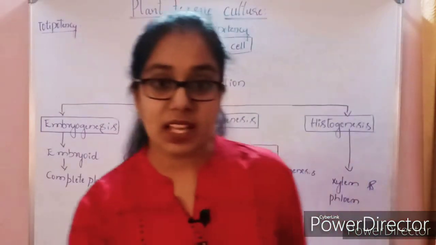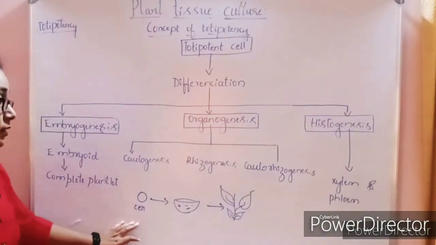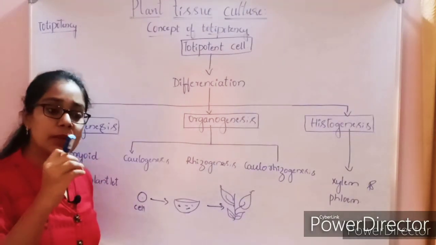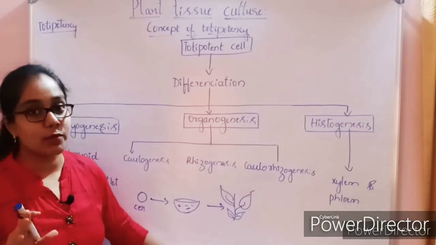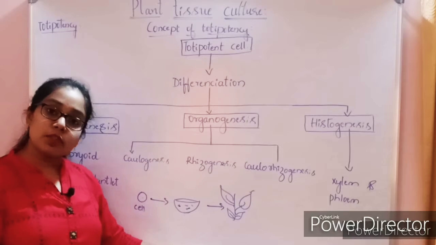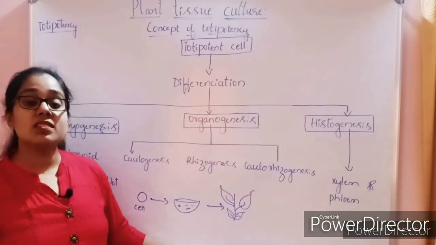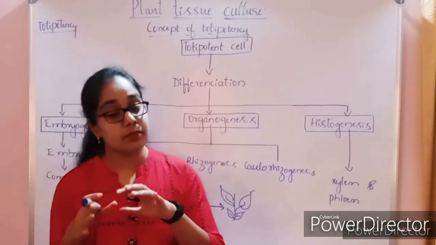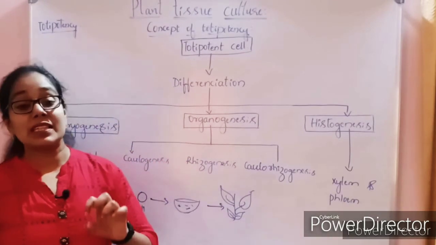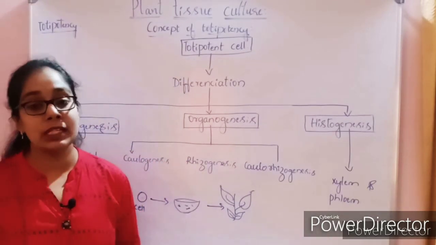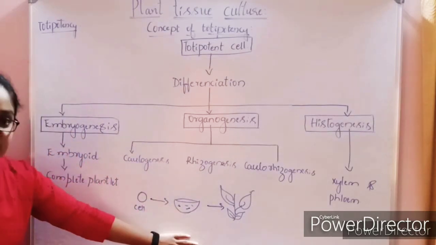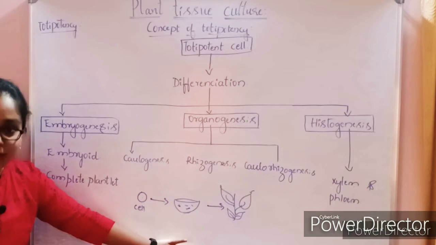So how has this cell got this potentiality? Firstly, the cell should be healthy. Irrespective of any part of the plant body, an explant can be excised. It may be from the shoot system, from the root system, or even from the leaves. The cells of the entire plant body have the capability of growing into an entire new plant only under certain conditions, when placed in a culture medium.